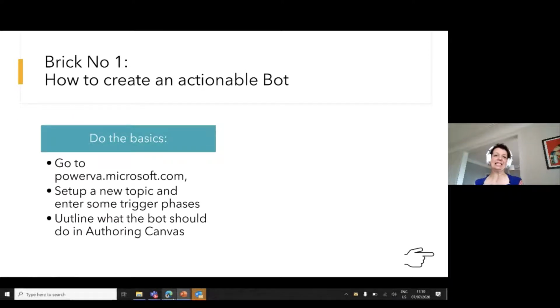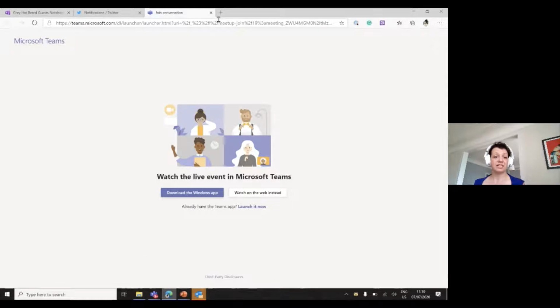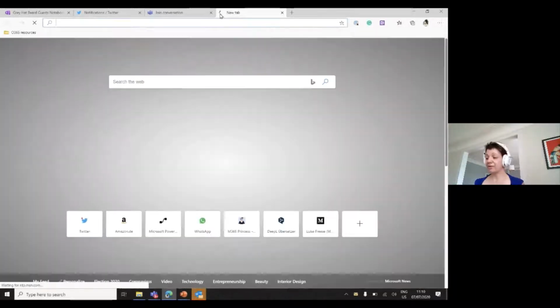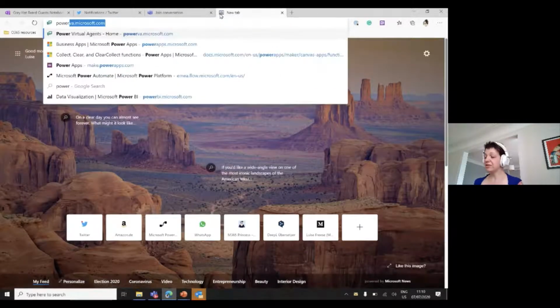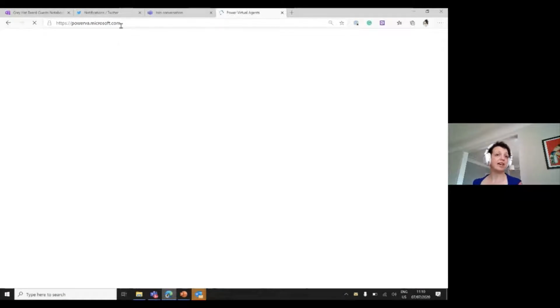So to create an actionable bot, we first need to do the basics. So we go to powerva.microsoft.com. We need to set up a new topic and enter some trigger phrases, and then we need to outline what the bot should do in our authoring canvas. So to make things very, very easy for you, I just do that right now. So it's powerva.microsoft.com.